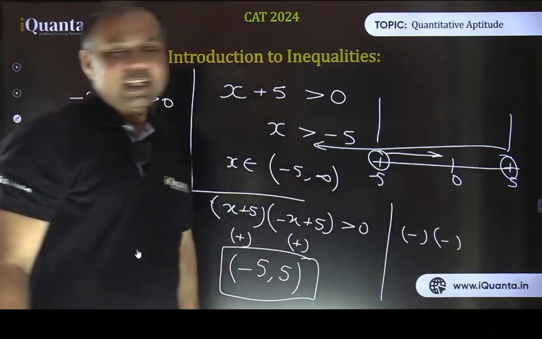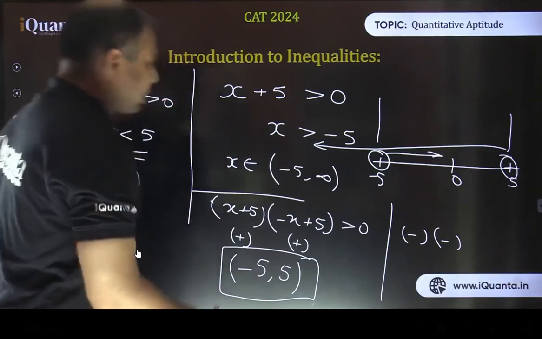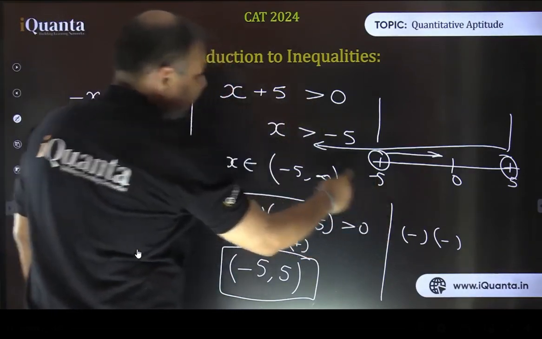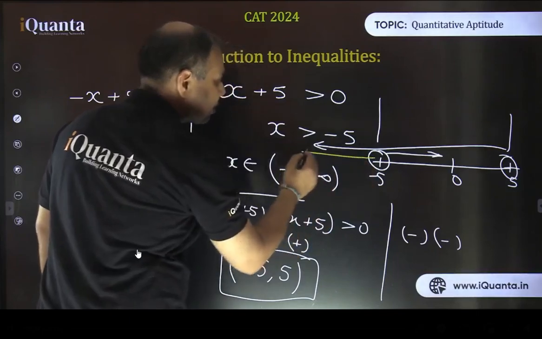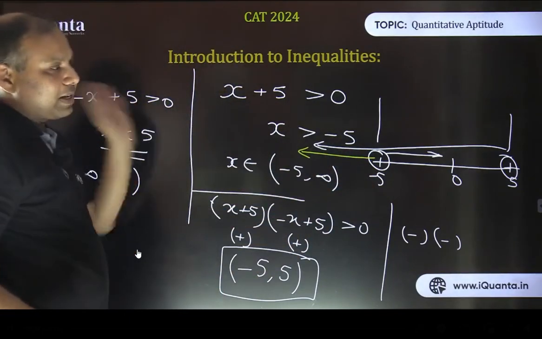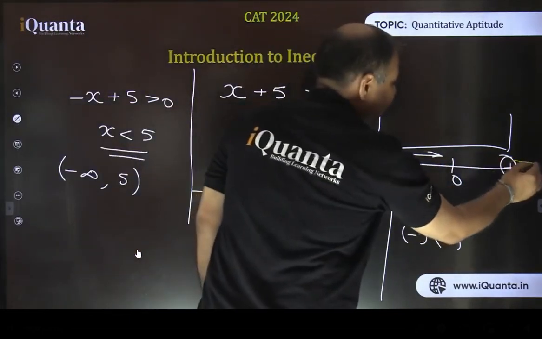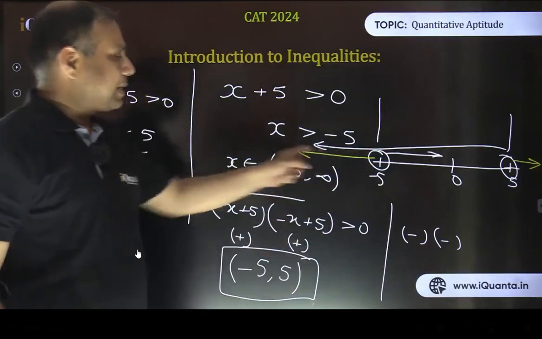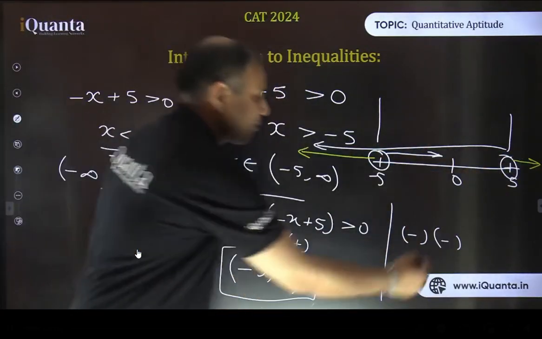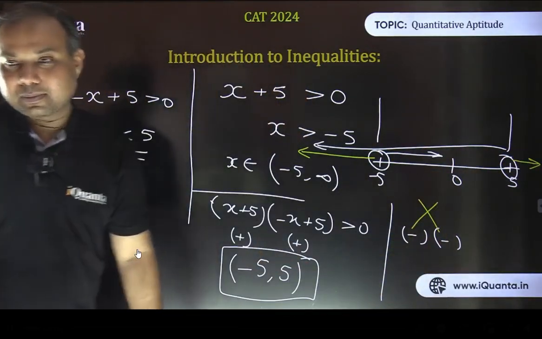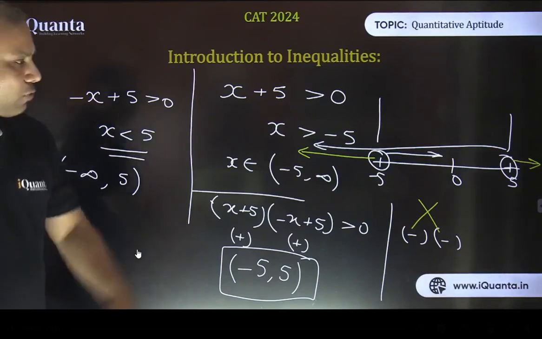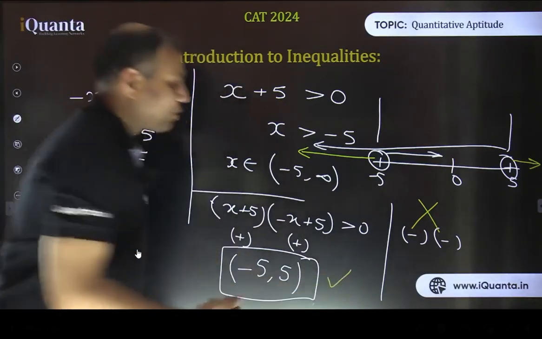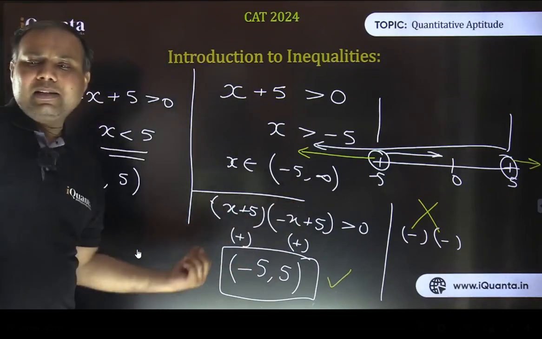If both are negative, in that case, what is going to happen? There's not going to be anything common, because if x plus 5 is less than 0, both terms are negative, then x will be less than minus 5. So the first case will give us values where x is less than minus 5 up to minus infinity, and the second case will be x is more than 5 up to infinity. In that yellow region, there is nothing common, so here we would not have any common solution. Is it fine? So this won't satisfy. So this is our answer, and what we have done is dealt with them separately as a linear inequality.